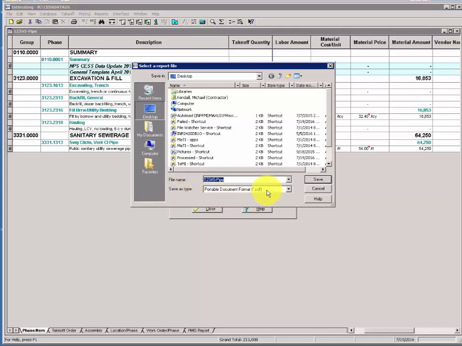We can export as a PDF. We can use the pull-down tab and choose to export as Excel. Your estimate name will be defaulted as the file name. Note the location of where the exported report will be placed. This is desktop, not on your desktop, but desktop on the server. We'll click Save.